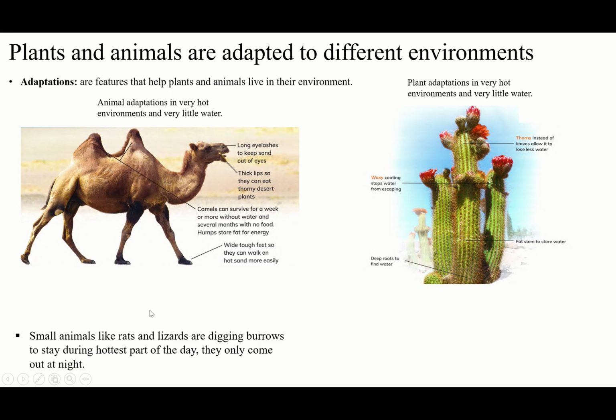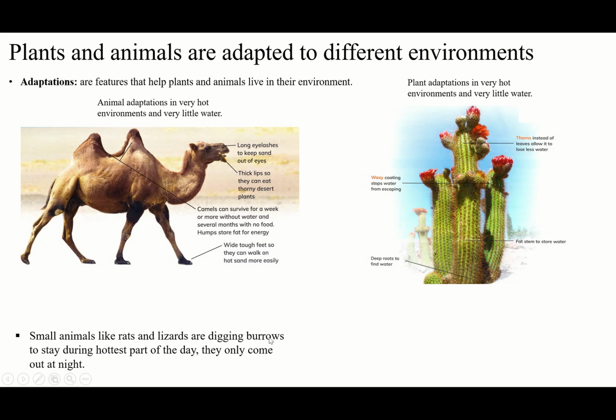We have small animals and big animals. First, let's mention the small animals like rats and lizards. They dig their burrows to stay in during the hottest part of the day, and they only come out at night to find something to eat. It means they cannot get out during the hottest part of the day, so that's why they stay in their burrows.